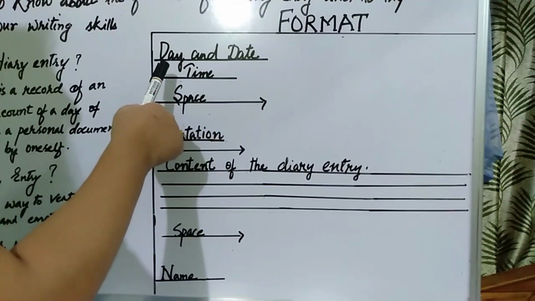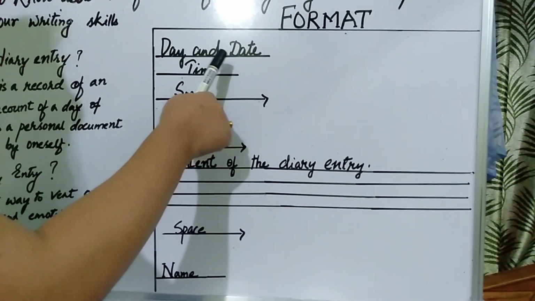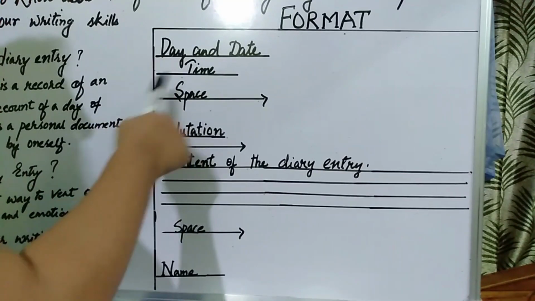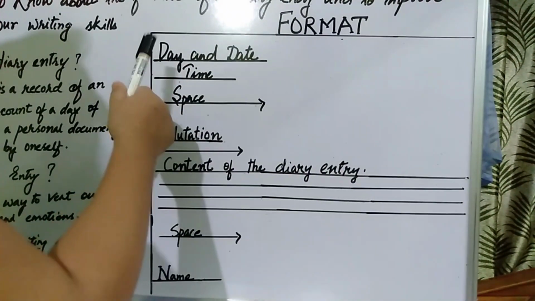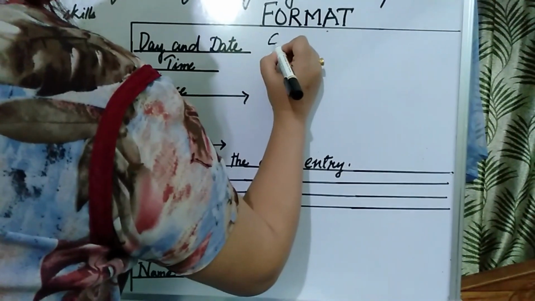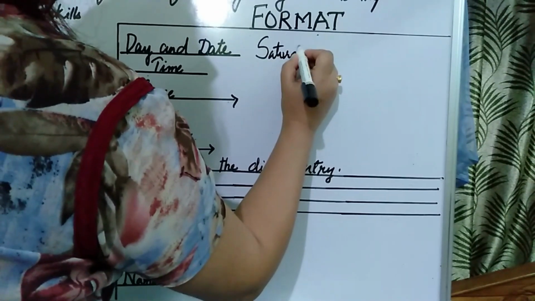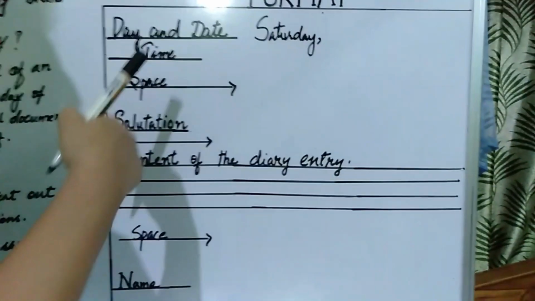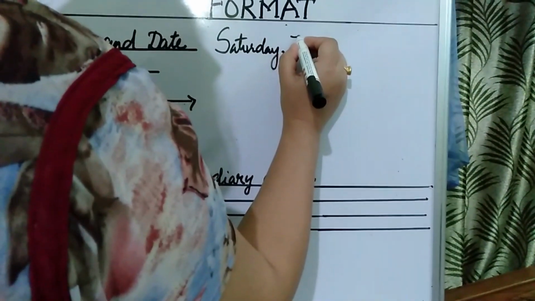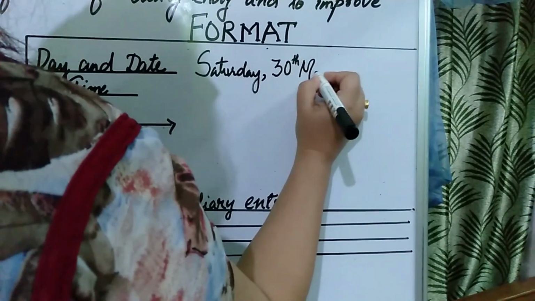What you are going to do, you are going to write the day and date. Okay, I am going to show you the date. Supposing I am making a diary entry for today, so what am I going to write? I can write Saturday, right? Then I can give a comma, date 30th May.